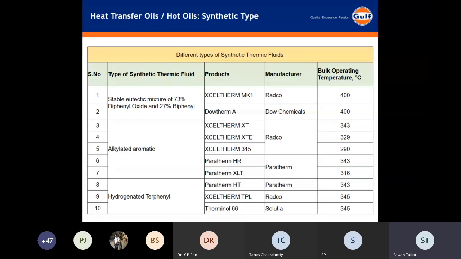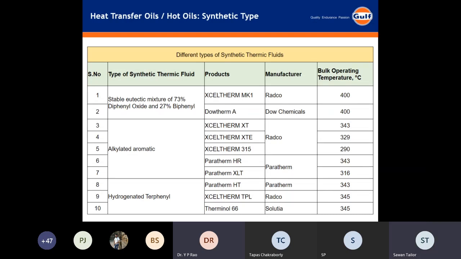Okay, so there is Bradco, Exeltherm. There are DOW chemicals, which can operate up to 400 degrees. It is a mixture of diphenyl oxide and biphenyl. There are alkylated aromatics. There can be hydrogenated terphenyl, and there can be other chemistries also, which I have not listed. The bulk operating temperatures can range from 290 to 400 degrees centigrade, depending upon the product chemistry and the requirement of the application.